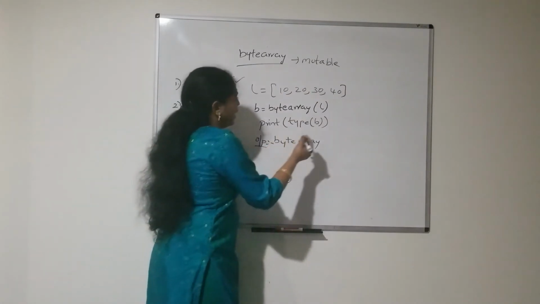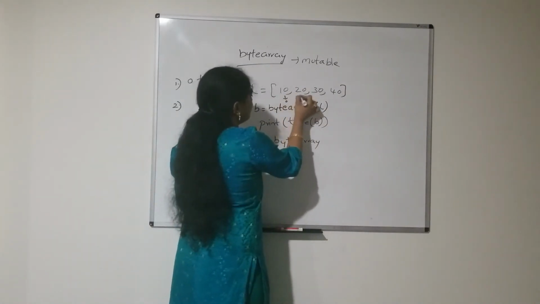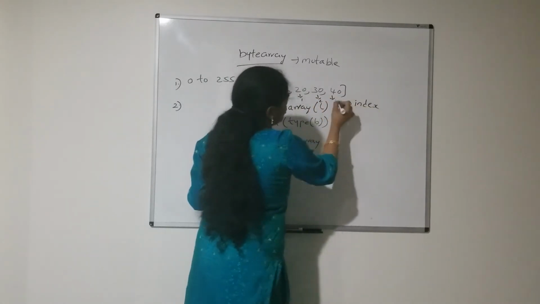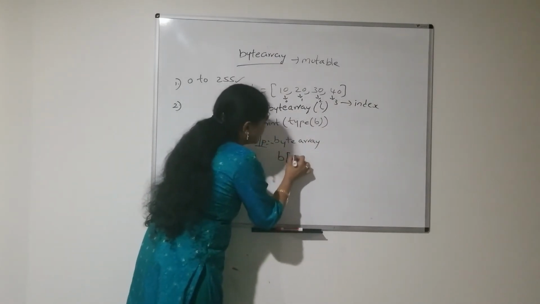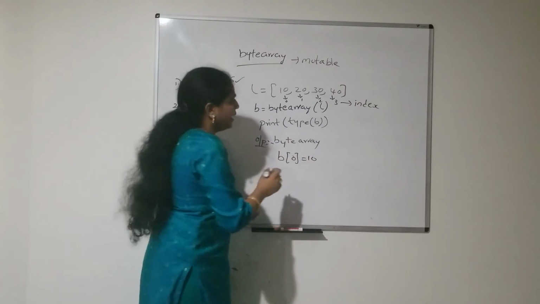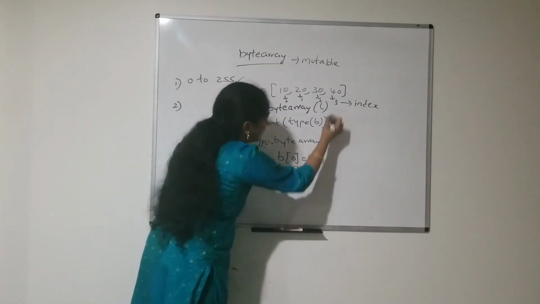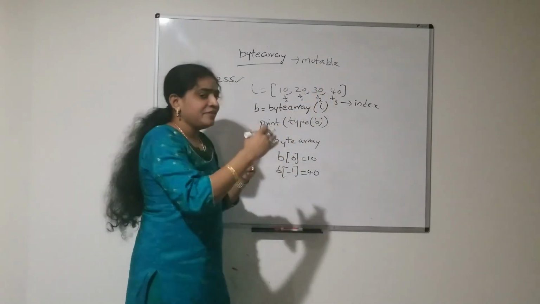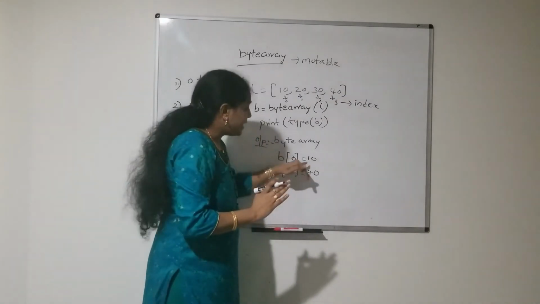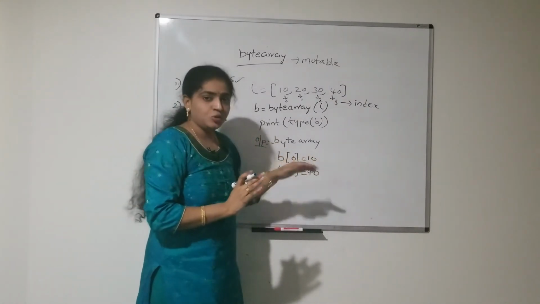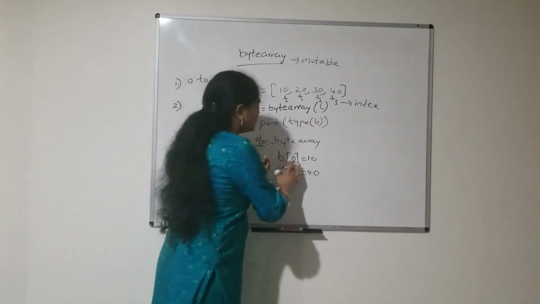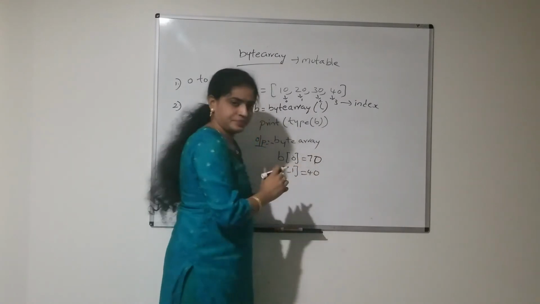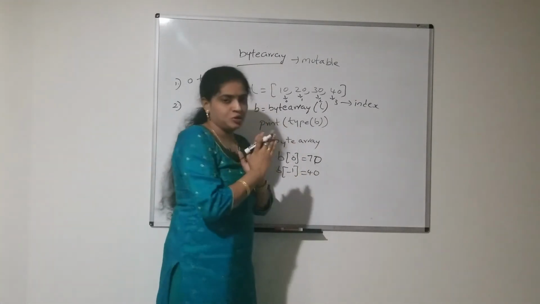That means if you print, here 0, 1, 2, 3 are the index values, right? So here B of 0 means 10, and B of -1 is 40, the last one. -1 always represents the last value. Previously in the bytes data type, we cannot assign new values to the positions. I cannot assign B of 0 equal to 77 or 70 like that. I cannot assign any new values.